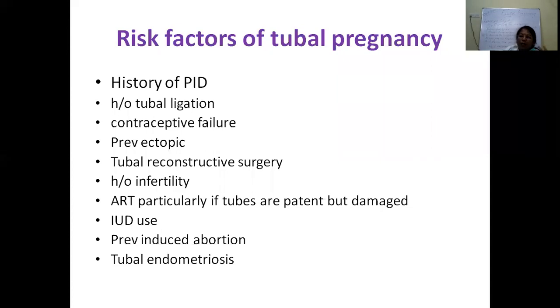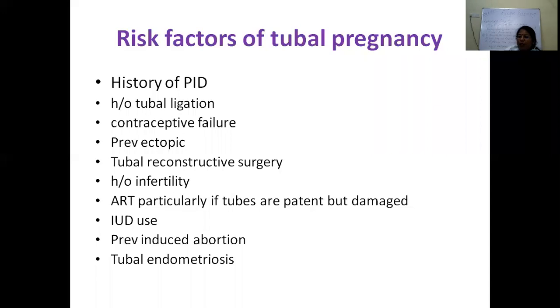Either it can be corrective surgeries for assisted reproductive techniques or a result of tubal ligation. So history of tubal ligation, ARTs, tuboplasties, tubal recanalization, any surgeries. These are the most important factors nowadays which have increased the incidence of ectopic pregnancies.